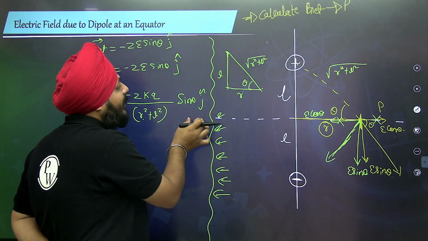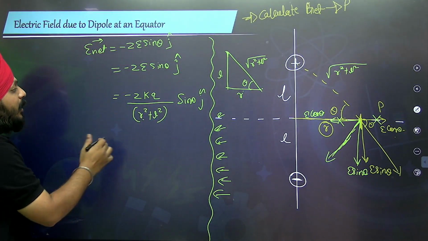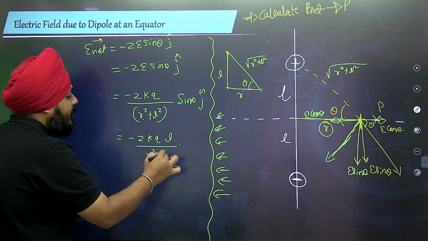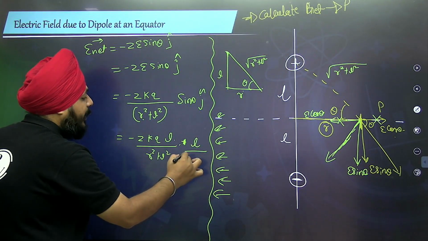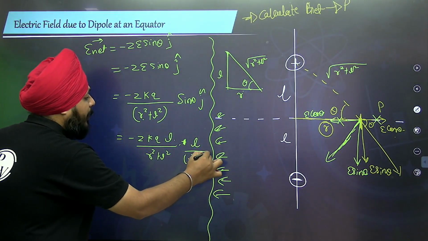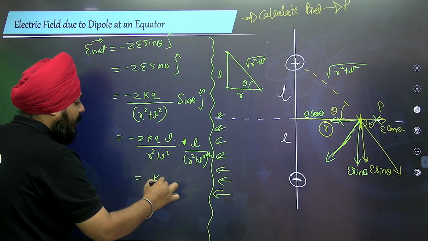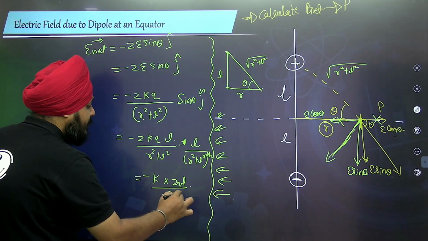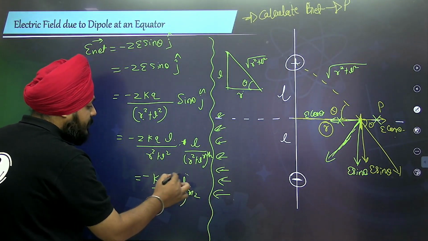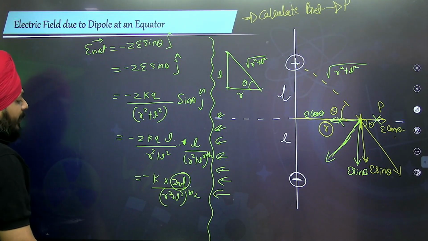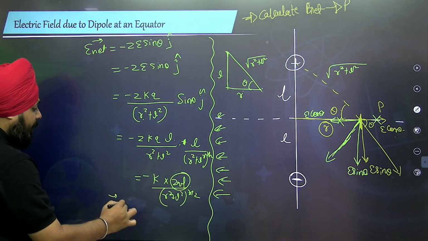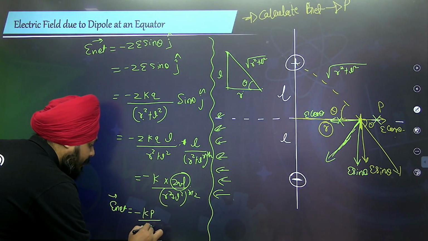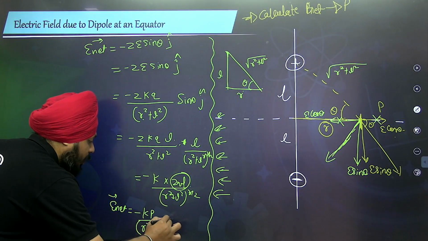If I define sine theta, it is L by under root of R square plus L square. So this is negative of 2KQ into L whole divided by R square plus L square whole to the power half, which is negative K into 2QL whole divided by R square plus L square whole to the power 3 by 2. This will be the dipole moment. So the net electric field is going to be negative of Kp whole divided by R square plus L square whole to the power 3 by 2 into j.